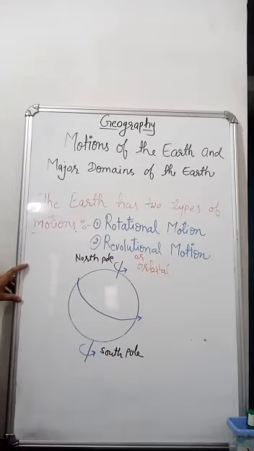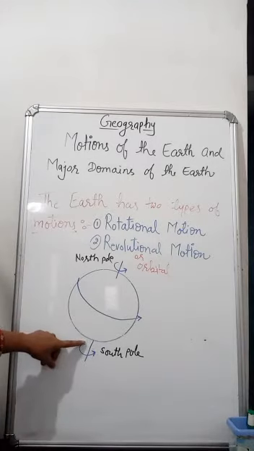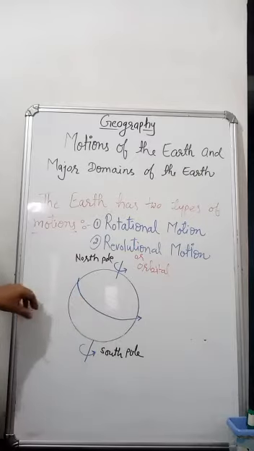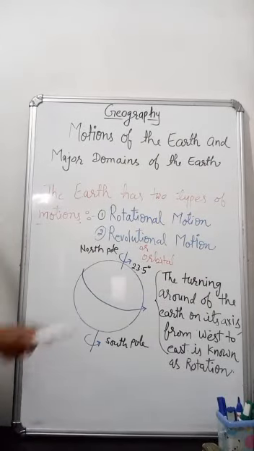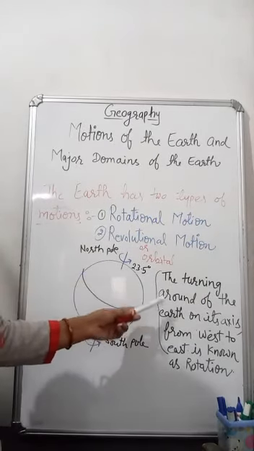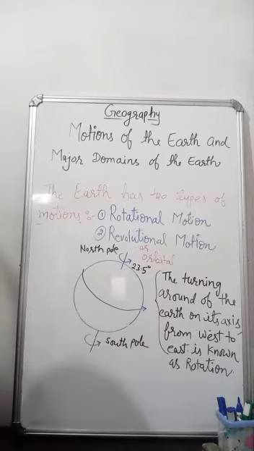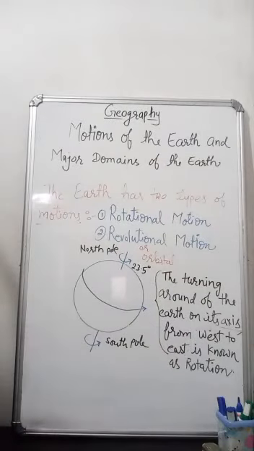The turning around of the earth on its axis like a top from west to east is known as rotation.